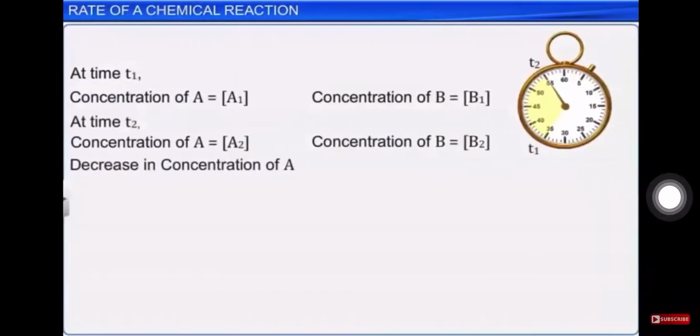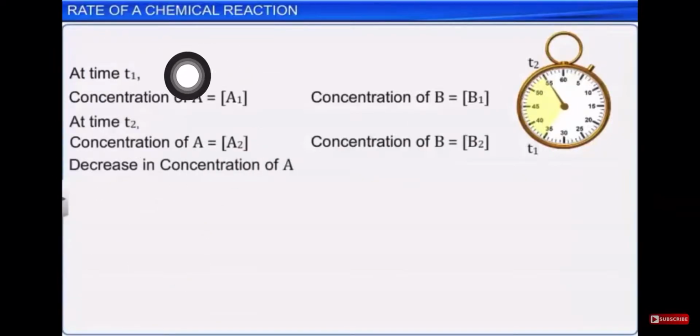Okay, so now let us calculate the rate of reaction. In order to calculate it, as I told you, we need the initial and final values, right? Suppose at time t1, which is the initial time, we want to calculate the rate. So we want two times, right? As I gave you the example of traveling, I said 1 hour.